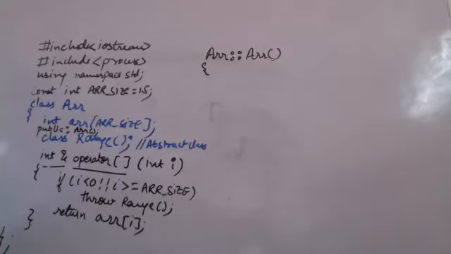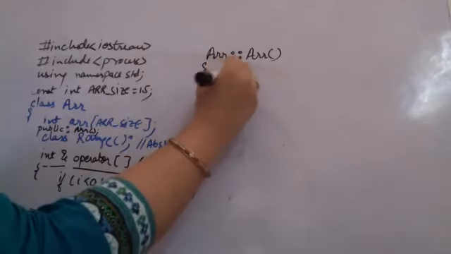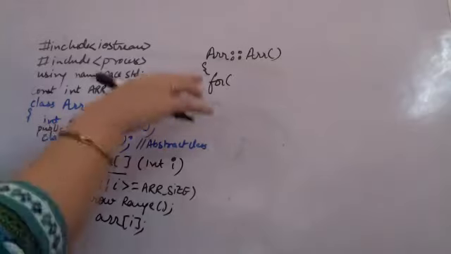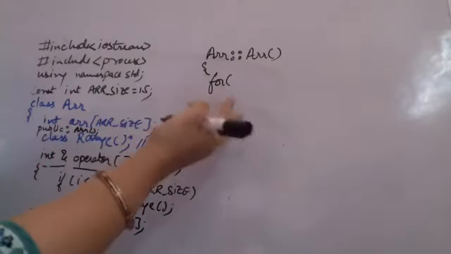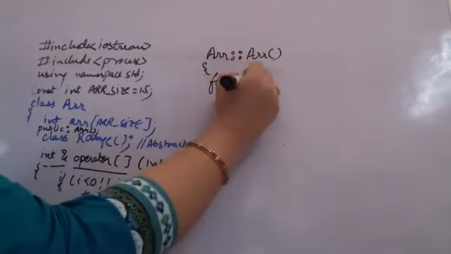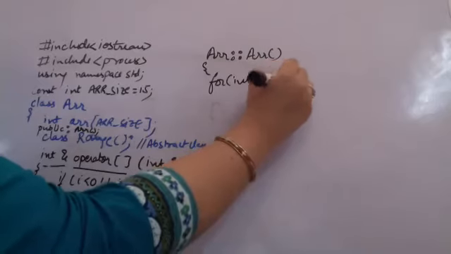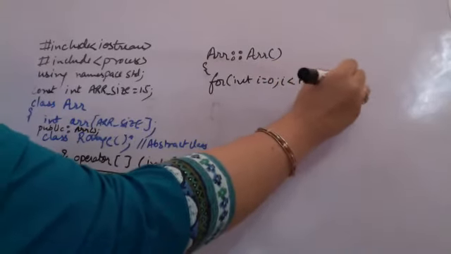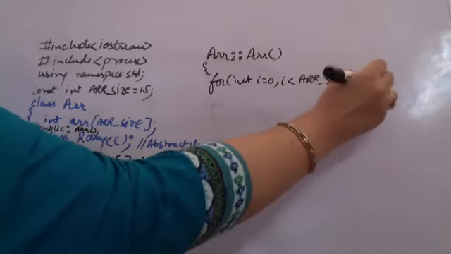Within this function, since I wanted to use a loop, I could not have defined it inline. Inline functions do not allow loops. So I'm defining it outside the class using the scope resolution operator. Within this function, I'm running the loop for I is equal to 0, I is less than the array size, whatever the size is there, and I plus plus.